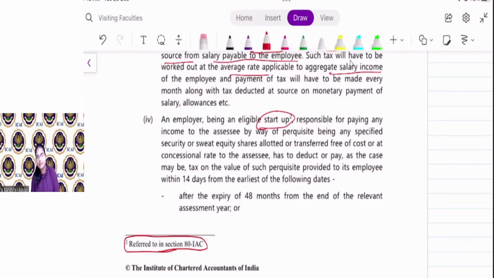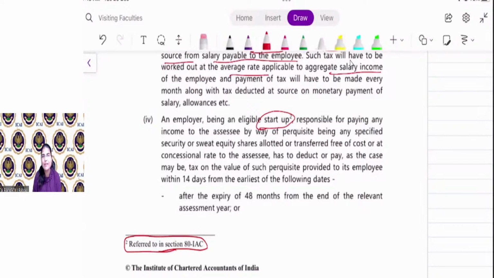No, you have to consider all the salary. The definition of salary includes everything: basic salary, perquisite, allowance, bonus, commission, etc. So you have to consider all things. Clear?